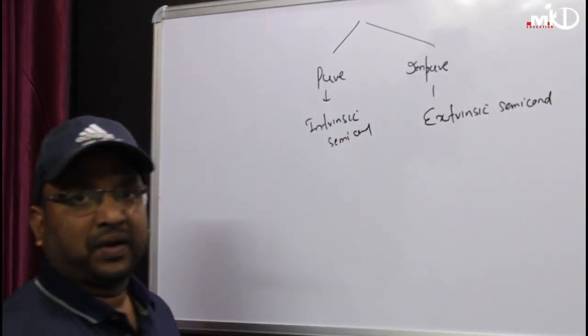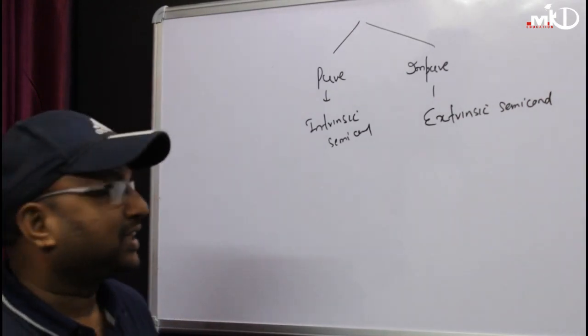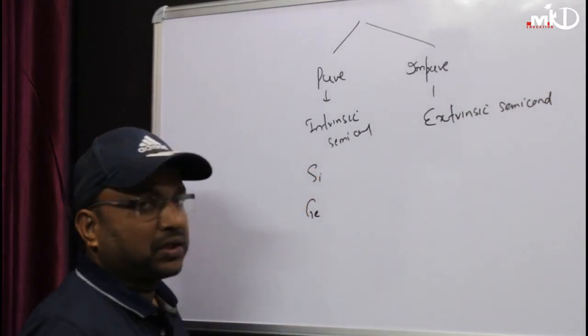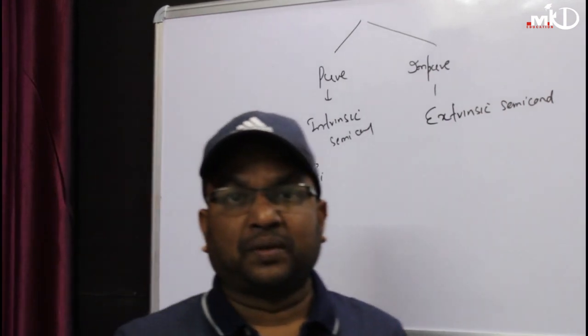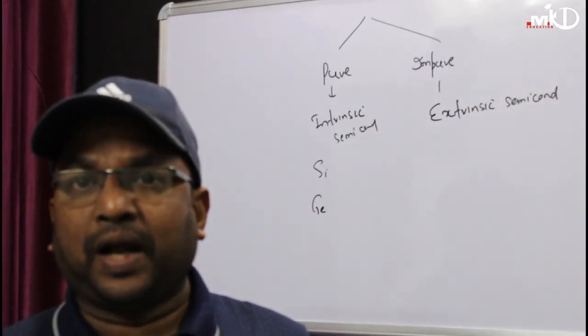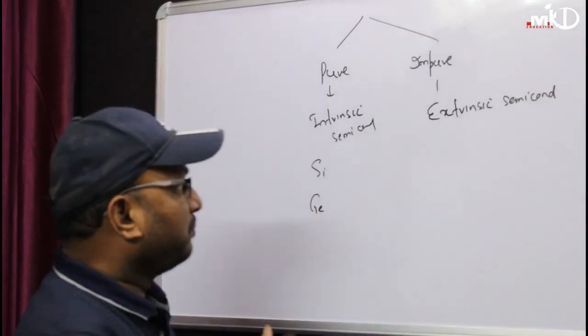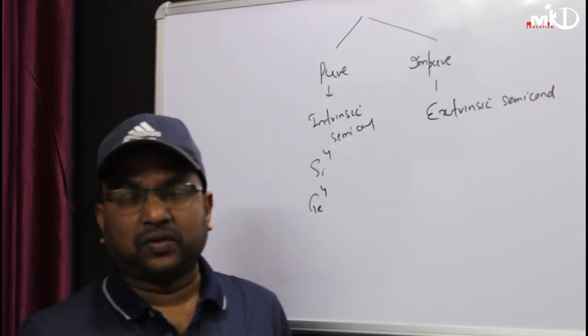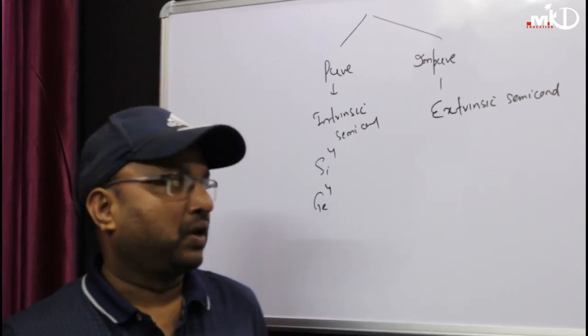Now, this pure semiconductor, I have already told you in the previous class, can be made from either silicon or germanium. If a question comes, give the examples of pure semiconductor: that is silicon and germanium having valence equal to 4. Silicon and germanium have valence 4, so they can be used as a pure semiconductor.